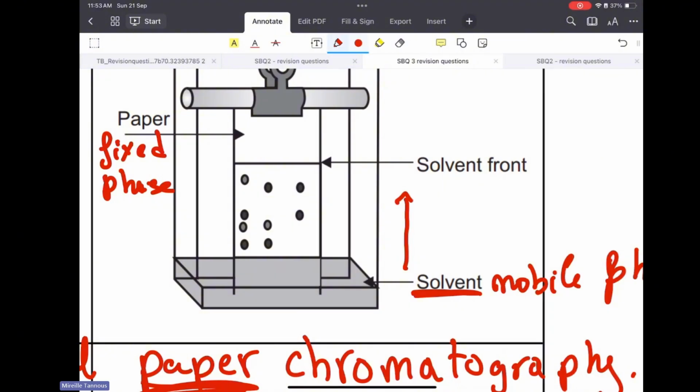For example, this ink apparently is made up of 4 different colors, whereas this ink is made up of 3 different colors and this ink of 2 different colors. Another thing, this ink and this ink have two common colors, whereas this ink and this ink have two same colors.